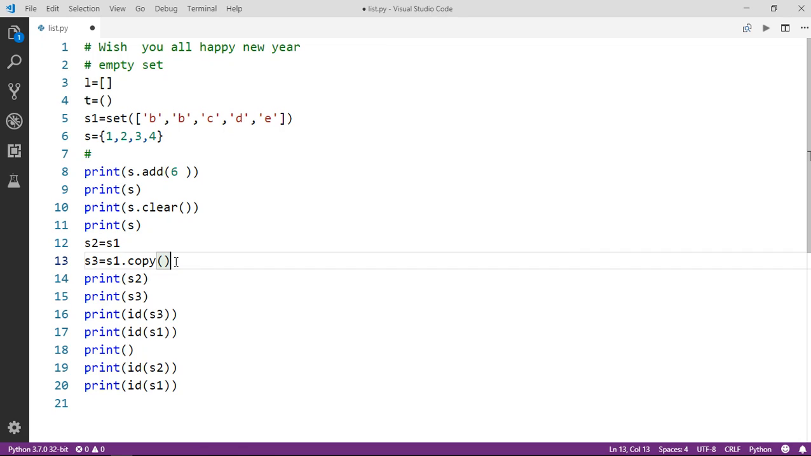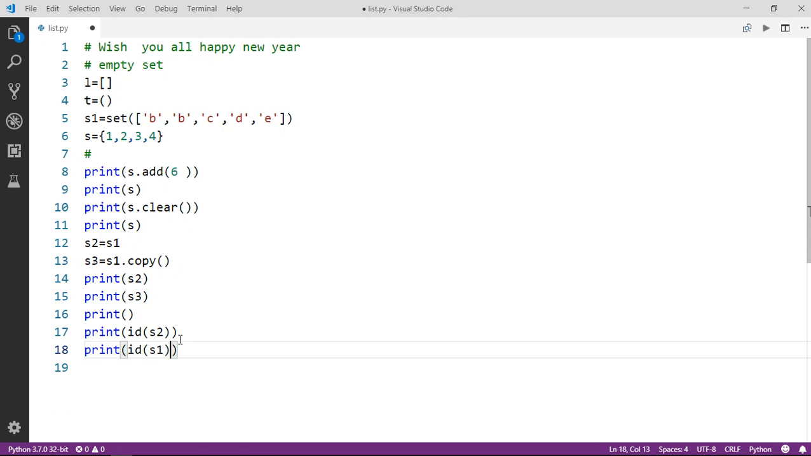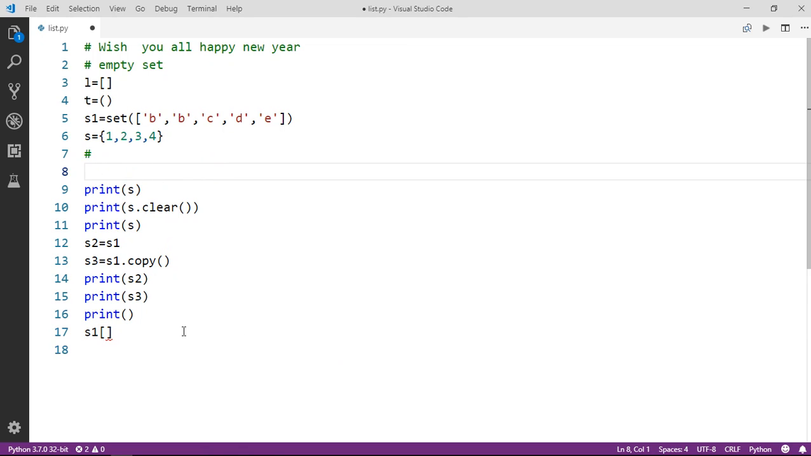Guys, one more thing that I have to tell you here. As I said, a set is mutable, but let me show you one thing. I have another object s1 with the values 1, 2, 3 and 4.